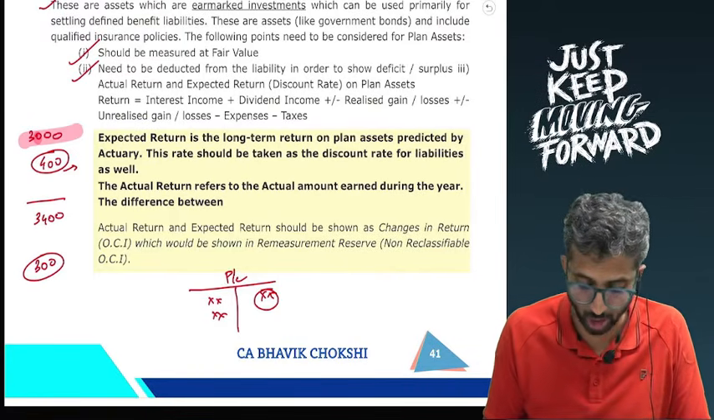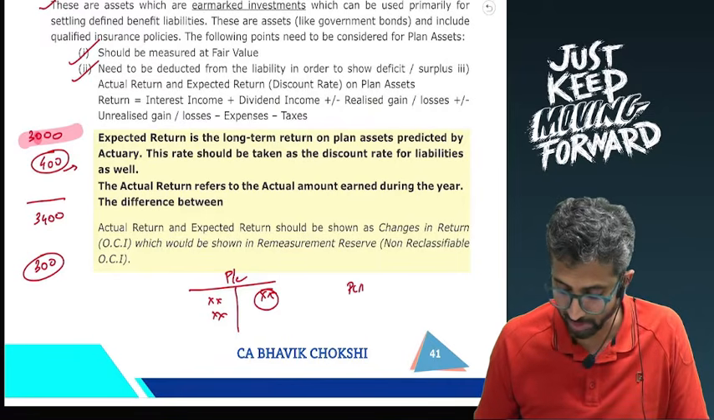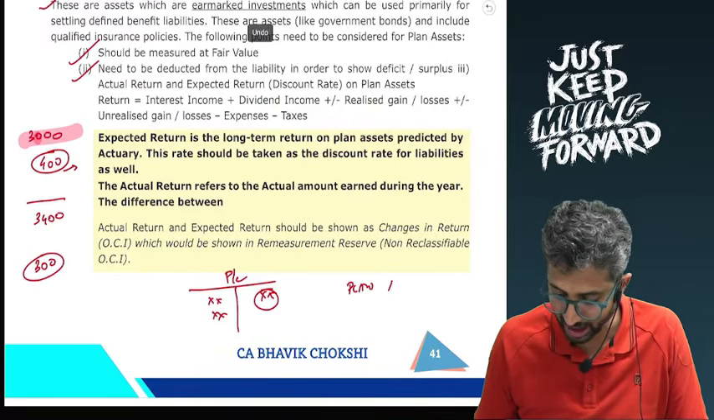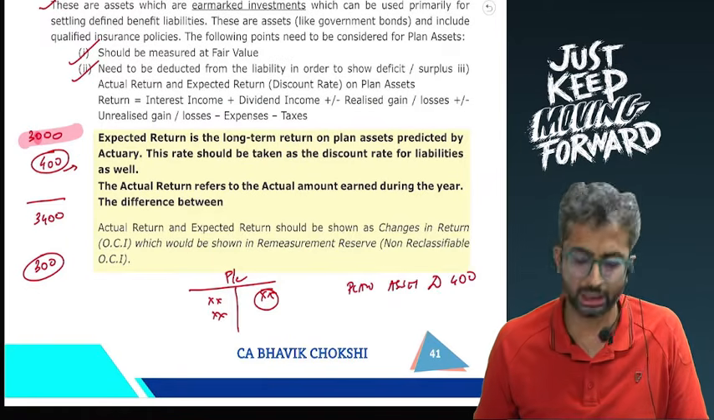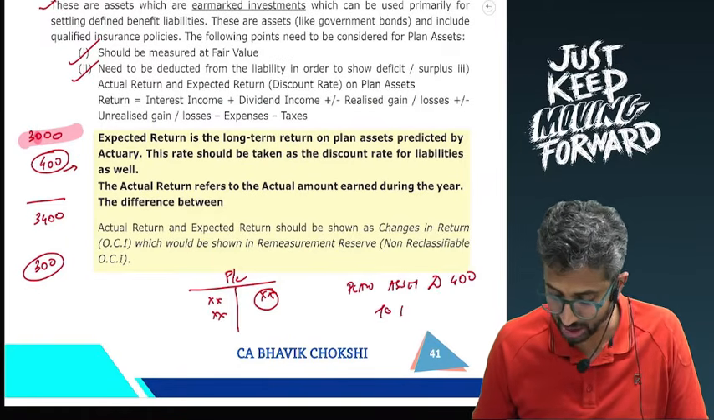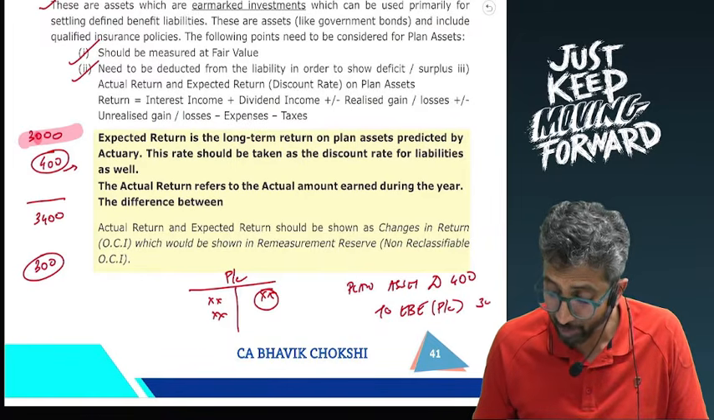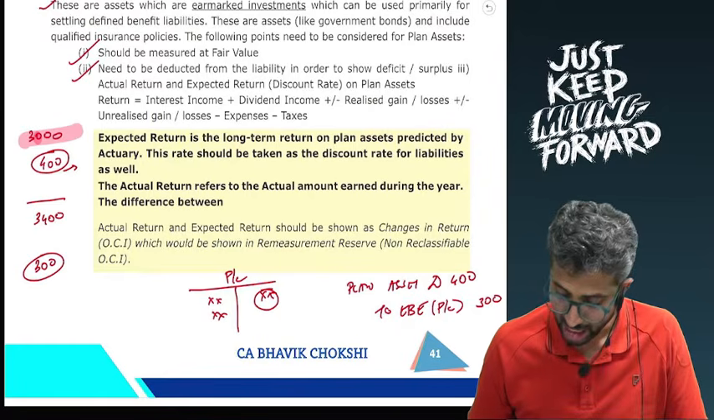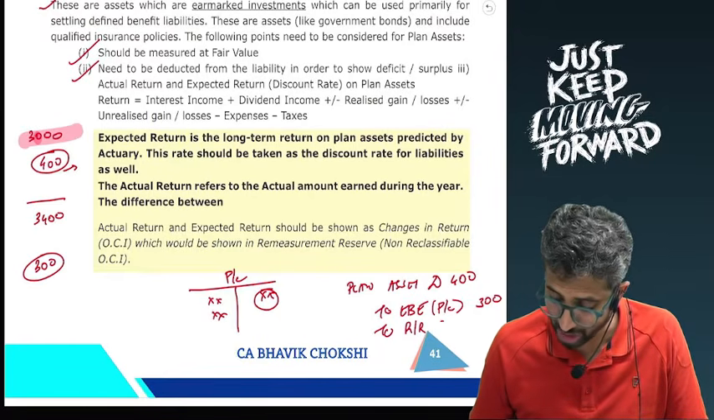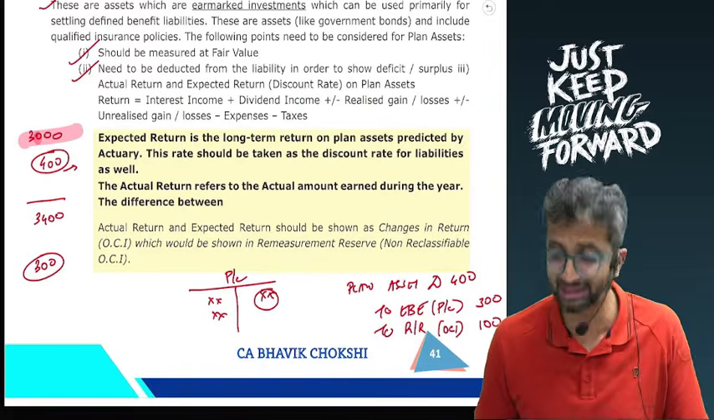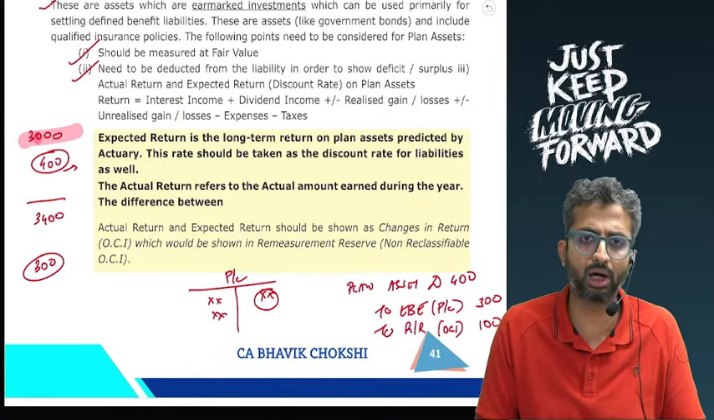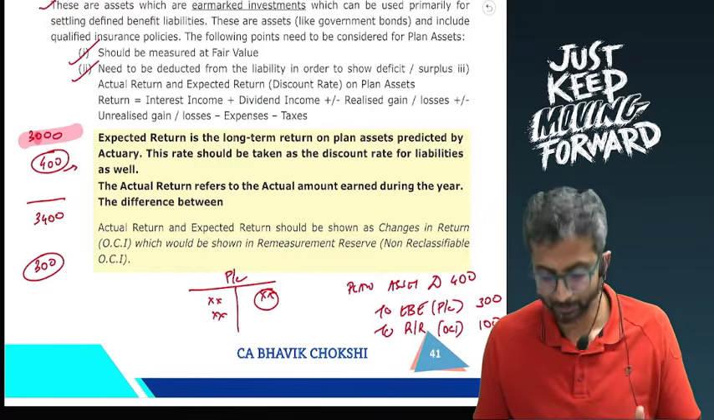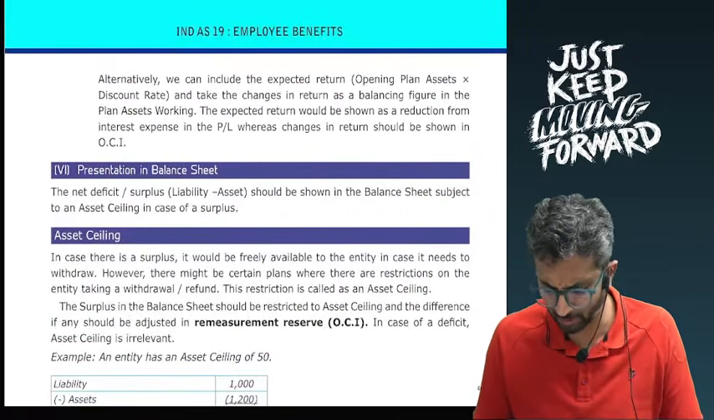So if I look at the 400, out of this 400, we will say plan assets have to be debited. So your plan assets account debit, we will increase the plan assets by 400. That is what is the actual increase. Ideally, I will reduce the employee benefit expenses in the profit and loss account by the expected return, that is 300 rupees, and to remeasurement reserve, this is changes in return on plan assets of 100. So in the remeasurement reserve, 100 will go and 300 will be reduced from the EBE. So this is something that you have to be careful about.